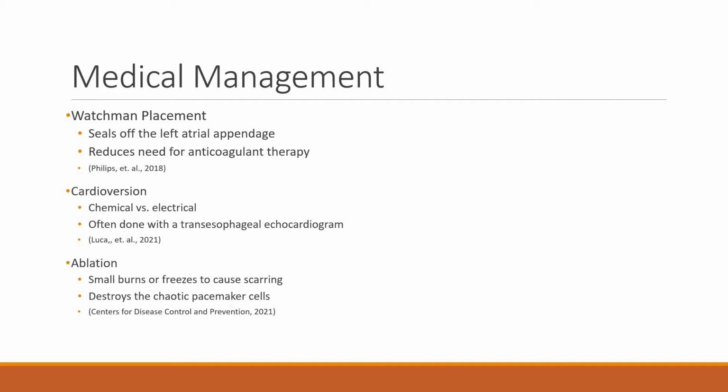Another common procedure for patients with AFib is a cardioversion. It can either be done chemically with medications like amiodarone, dofetilide, or flecainide, or it can be done electrically, where shocks are given to regulate the heartbeat. It essentially resets the pacemaker and allows it to regain control of the heart rate. It's often done with a transesophageal echocardiogram, which is essentially an ultrasound for the heart. This makes sure there are no clots during the procedure. If a shock is given and a clot is present, it risks going to another part of the body.